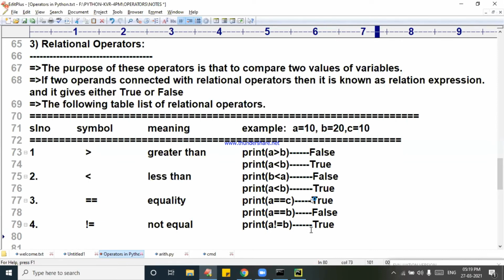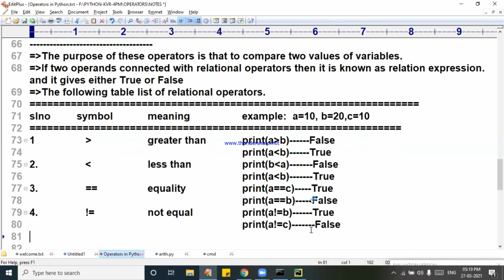Print of A not equal to C. Very good. A not equal to C is 10 not equal to 10. False.